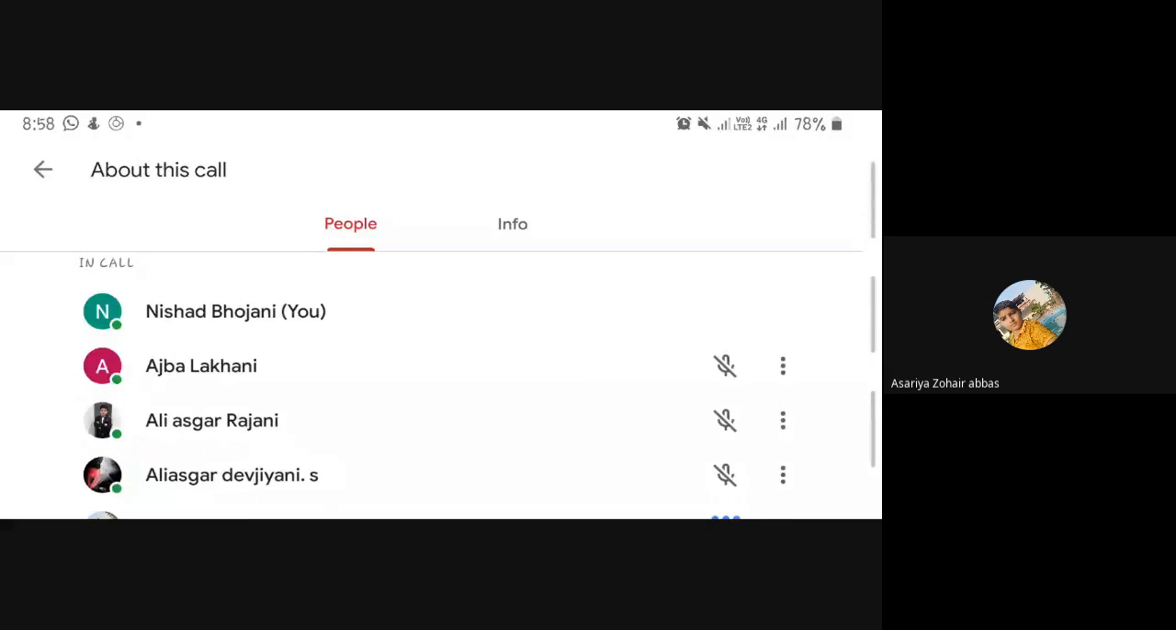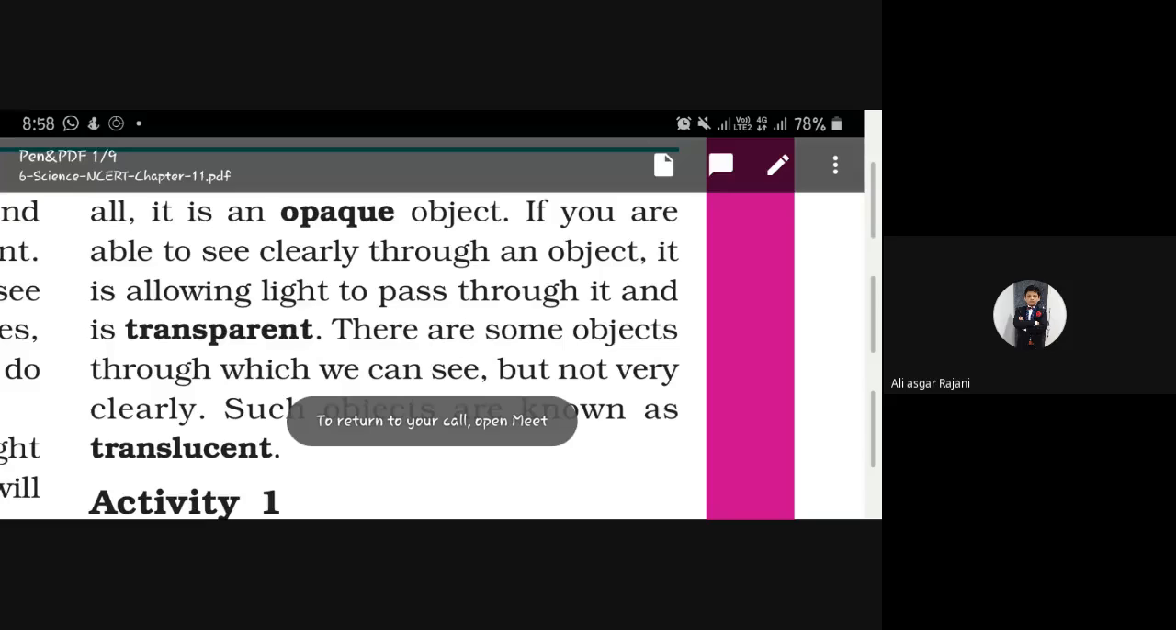Yes, Ali Asghar Rajani, open your microphone. Ma'am, can you say me what is a translucent object, please? Such objects are known as translucent objects. What such object? Which type of object?